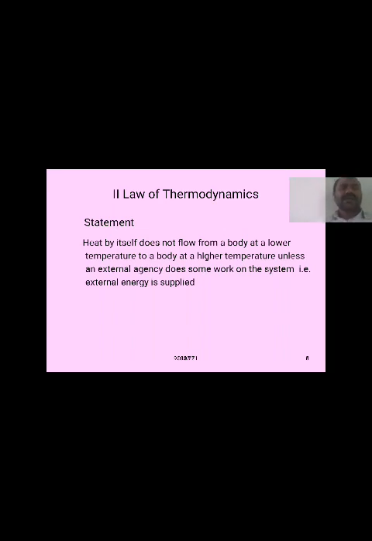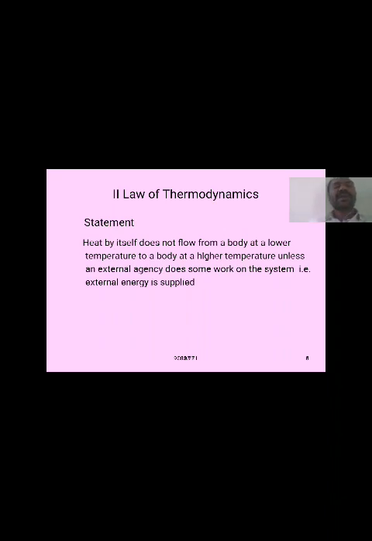The first law of thermodynamics does not say anything about the direction of flow of heat energy. The heat energy may flow from a body at a higher temperature into a body at a lower temperature. But without any external agency, external device or external aid, heat energy does not flow from a body at a lower temperature into a body at a higher temperature.